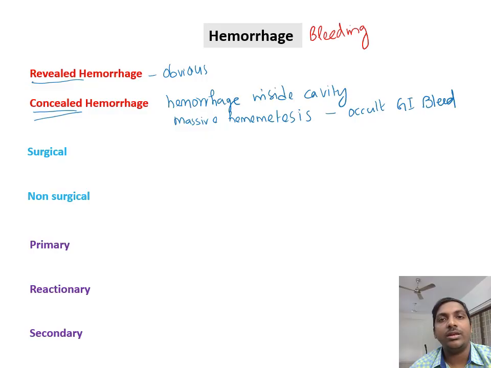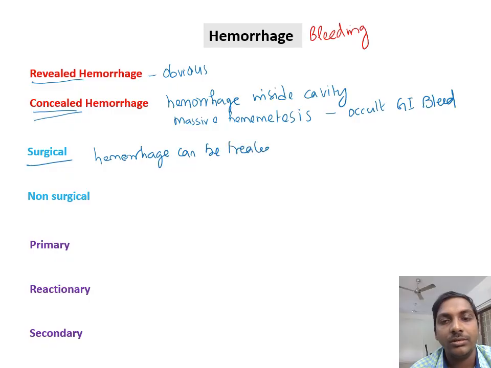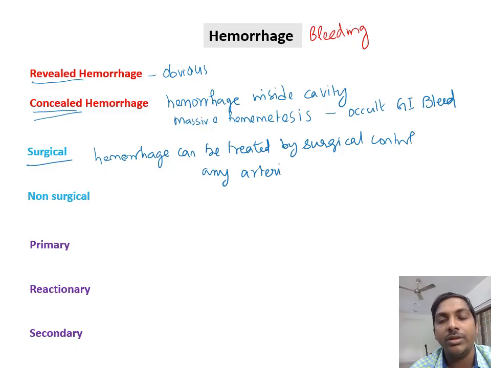Now moving on to another classification, that is surgical hemorrhage and non-surgical hemorrhage. Surgical hemorrhage is called so only when the hemorrhage can be controlled. Hemostasis can be achieved by surgical control. That means the hemorrhage can be treated by surgical control. So the example for surgical hemorrhage is any arterial bleed. If an artery is bleeding, causing hemorrhage, if you go and ligate the artery, that hemorrhage will be controlled, right? That is called surgical hemorrhage.